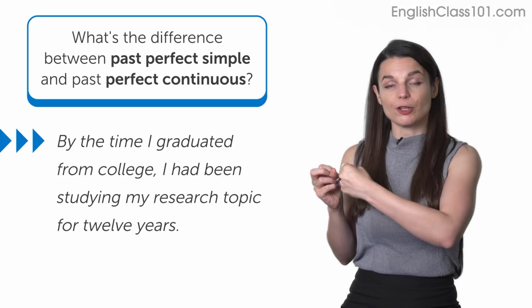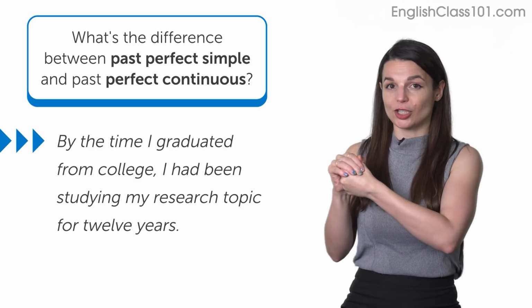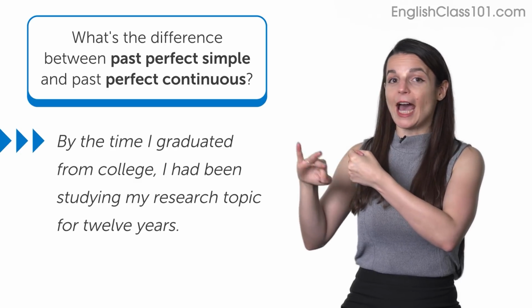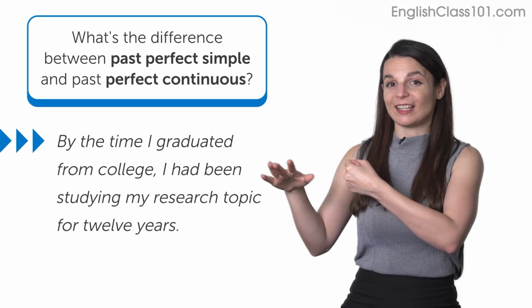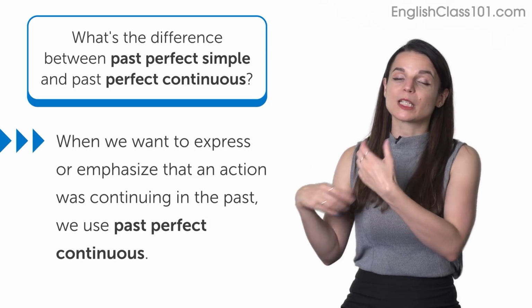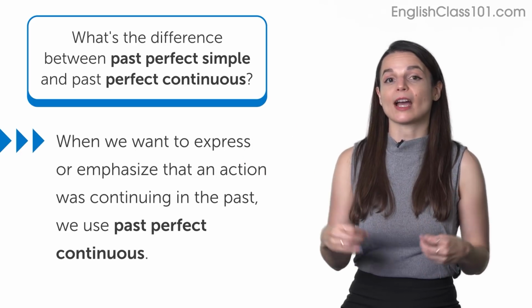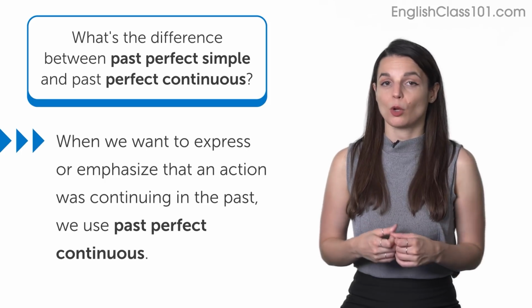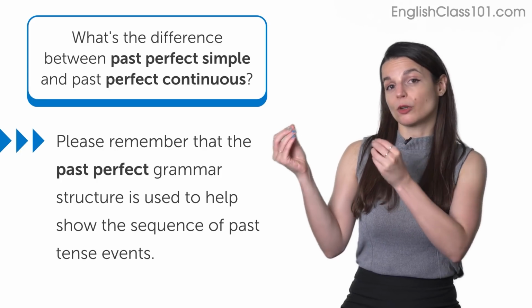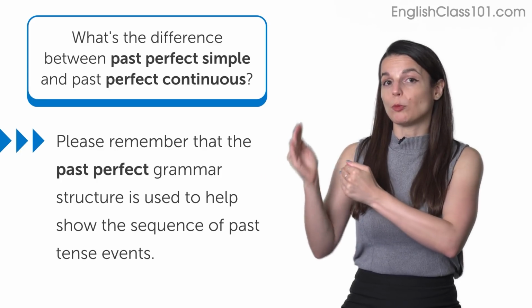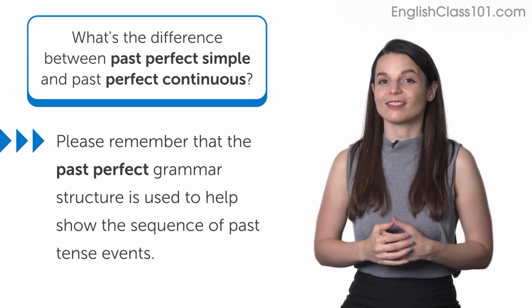So by the time I graduated from college, so this is my past action, simple past tense, I had been studying. So that shows that this thing was continuing in the past. So when we want to emphasize that an action was continuing in the past, we use past perfect continuous. And keep in mind that that past perfect grammar structure is used to help us show the sequence of past tense events.